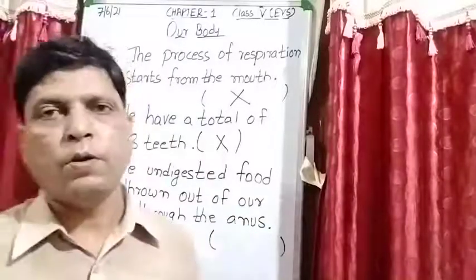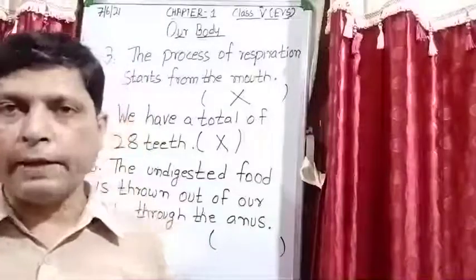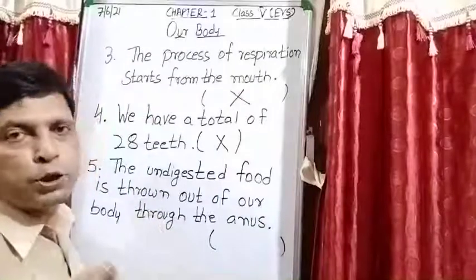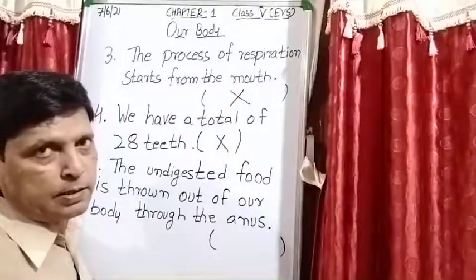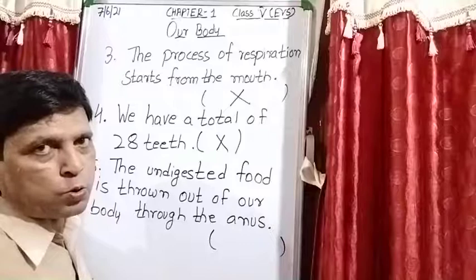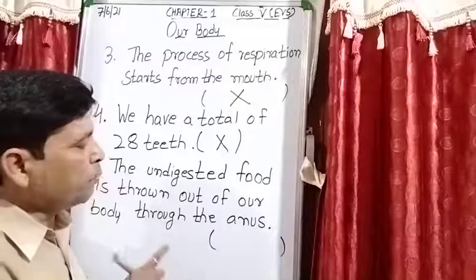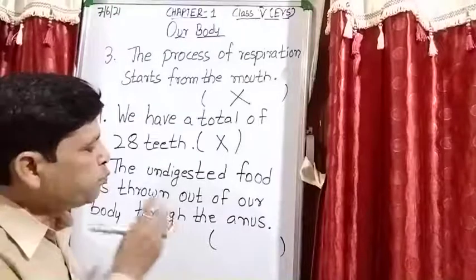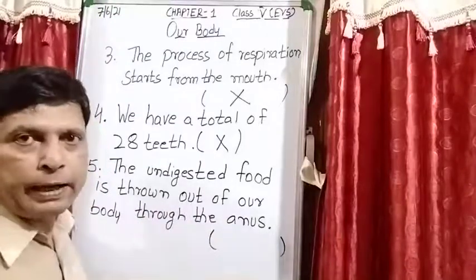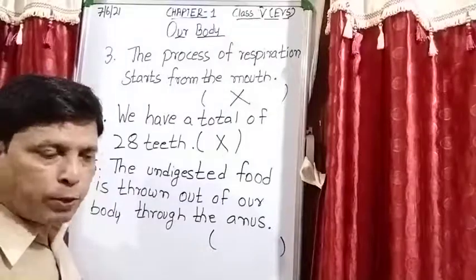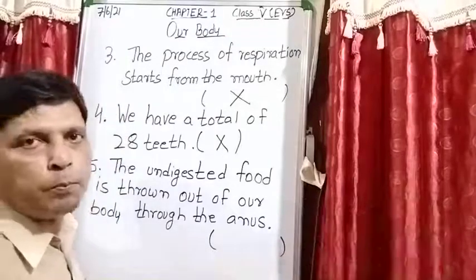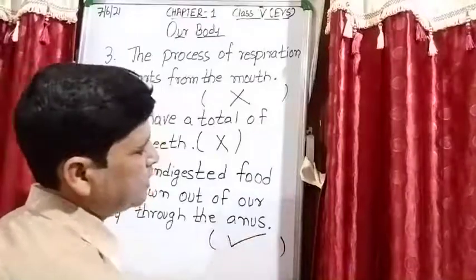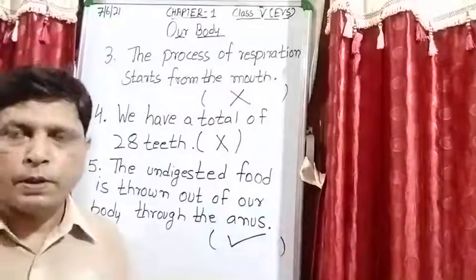So yes, this is the right statement, because from the small intestine food moves into the large intestine. So from the large intestine waste food moves to the anus, and in the form of feces it moves out from the body. So student, this is a right statement. Is it clear?